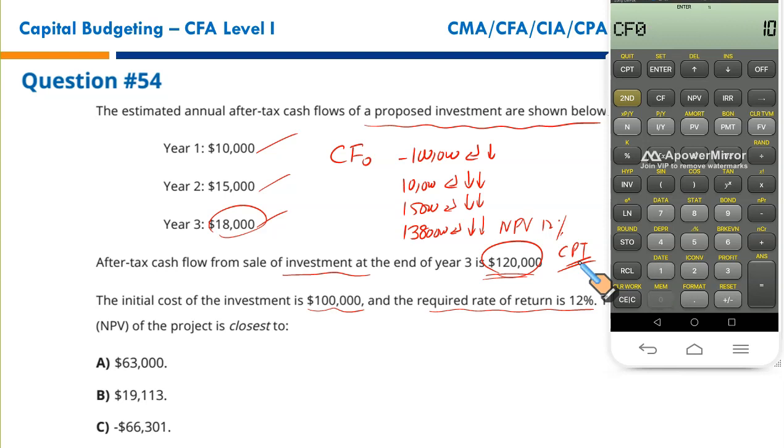So initial cash flow at year 0, $100,000 negative, it's an outflow. Enter, down arrow key. Then $10,000 is a single cash flow in year 1. Enter, down arrow key twice. 15,000, enter, down arrow key twice, and then we have the 138,000 inflow at the end of year 3, enter, down arrow key twice. Now press the NPV key, give the discount rate, that is 12%, enter, down arrow key, press CPT, and there we go. 19,112.15, and that is closest to option B. And that's your correct answer.